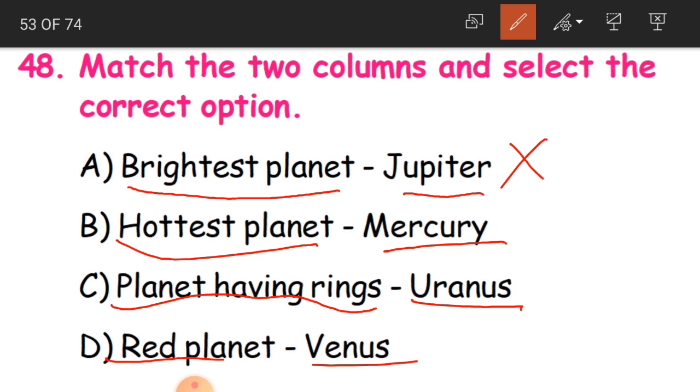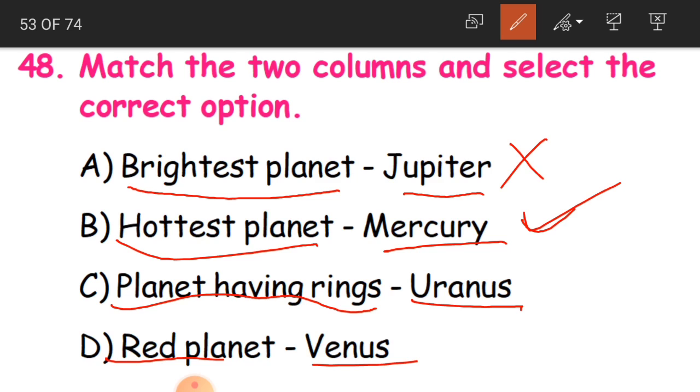Hottest planet Mercury, this is right. Why? Because the second hottest planet is Mercury. The first one is Venus. Here they have not given first or second, but they have mentioned it as hottest planet, and they have named it with Mercury. So we can go with this option, that is B.